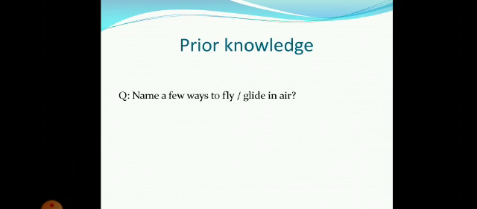For prior knowledge, I am going to ask a question from you students. Name a few ways to fly or glide in the air. I'm sure that you must know the answer of this question. So anyways, I'm going to tell the answer of this question. Hot air balloons and hang gliders are used to fly or glide in the air.